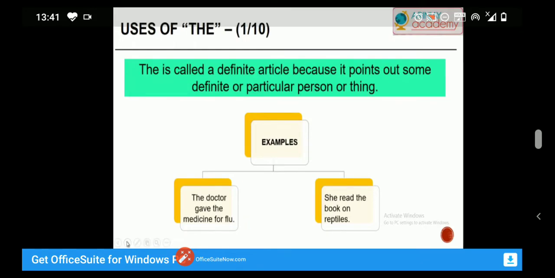Now we shall discuss the uses of the definite article the. The is called a definite article because it points out some definite or particular person or thing. For example, the doctor gave the medicine for flu. She read the book on reptiles. Here, the medicine and the book are specified: medicine for flu and book on reptiles. So, before them, we use the article the.